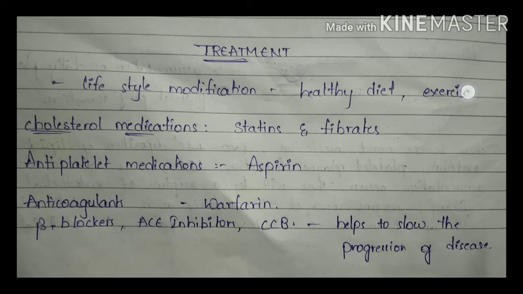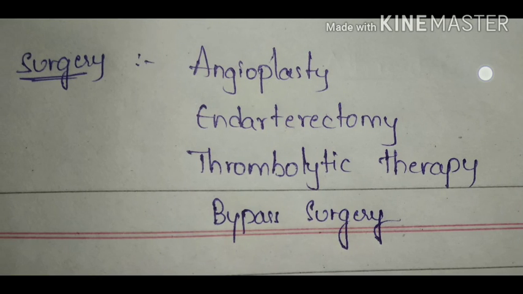And if we want to go for surgery, some surgical methods include angioplasty. Angioplasty, we already know that, is where a thin tube called a catheter is inserted into the narrowed part of our artery, and a deflated balloon on a wire is passed through that catheter to widen these arteries.